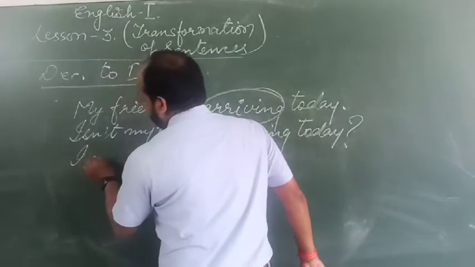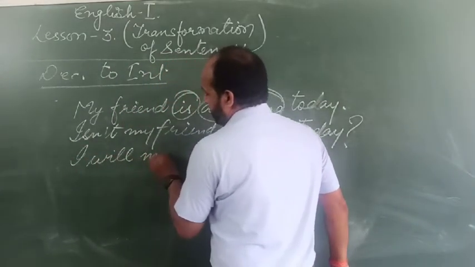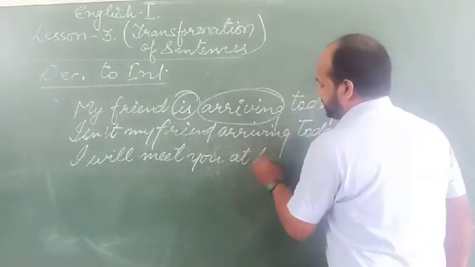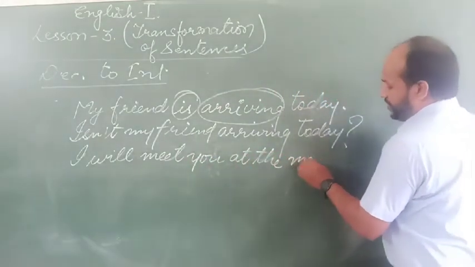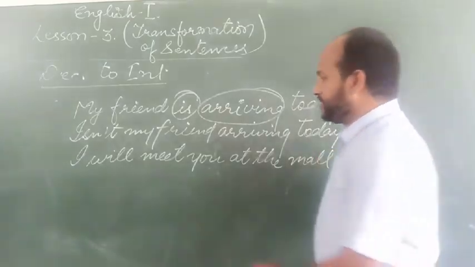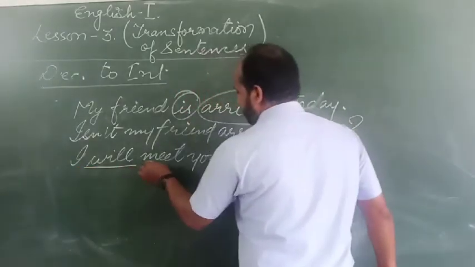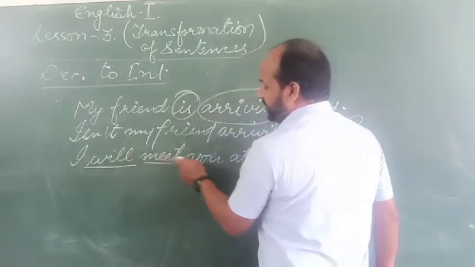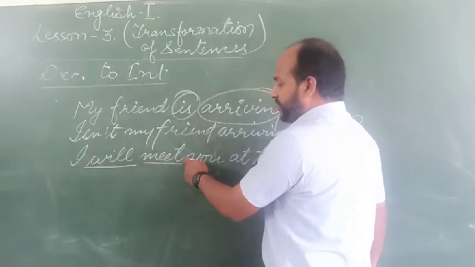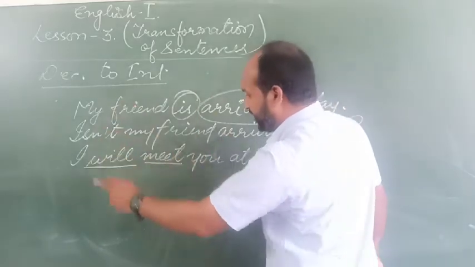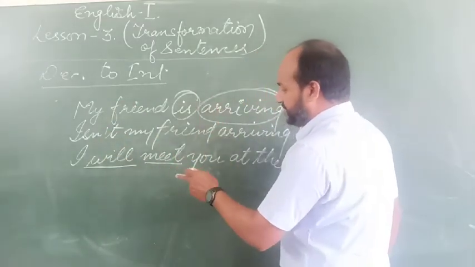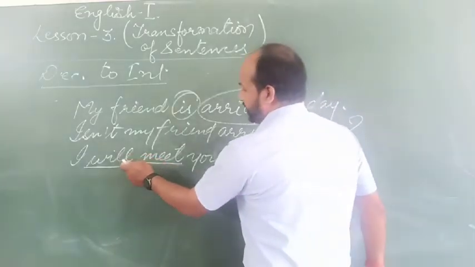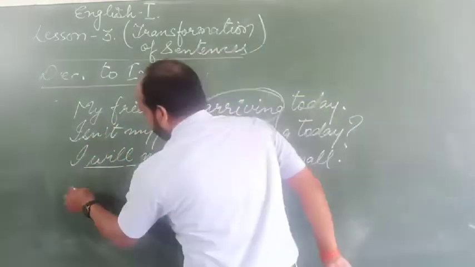I will meet you at the mall. Okay, so will, meet, two verbs are there. This one, will, is the helping verb, meet is the main verb. So we have to change it to an interrogative sentence. First we will shift will to the beginning of the sentence.